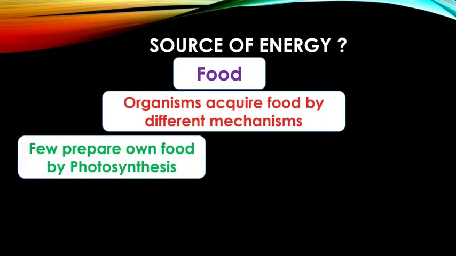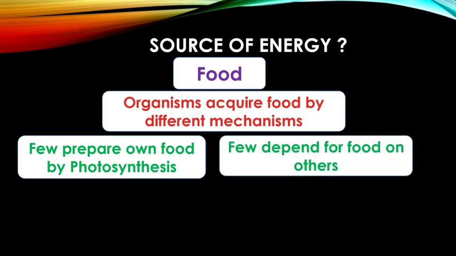Some organisms prepare their own food by the process called photosynthesis, especially the green plants and the green algae. Algae are also plants, and a few bacteria also. Bacteria perform chemosynthesis. It is similar but a little different from photosynthesis. We'll definitely discuss it later. So here we are talking about plants and algae having photosynthetic pigment, which prepare their own food by the process of photosynthesis. Whereas animals depend for food on others.